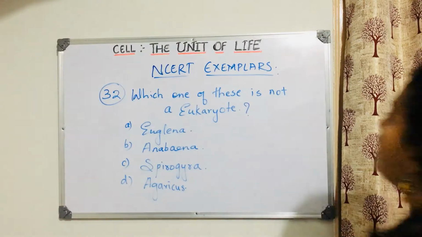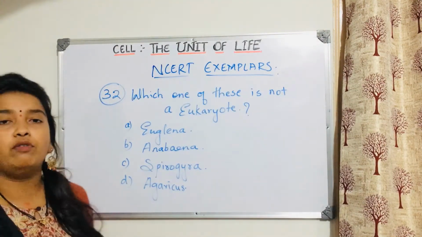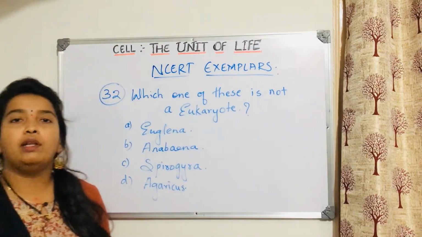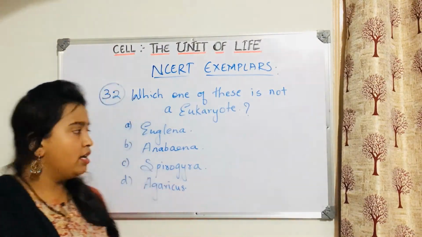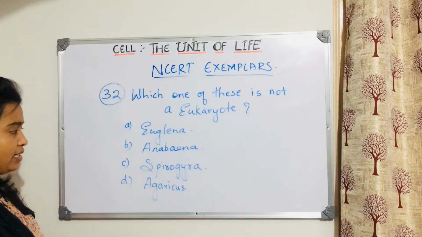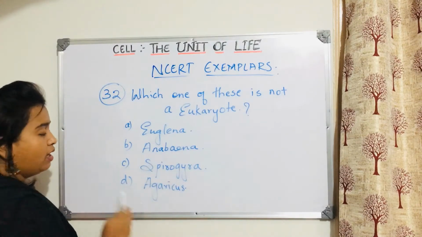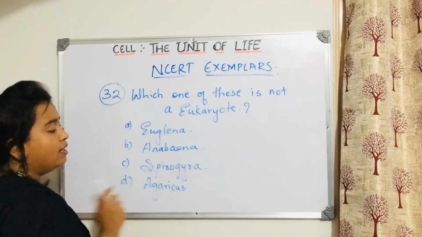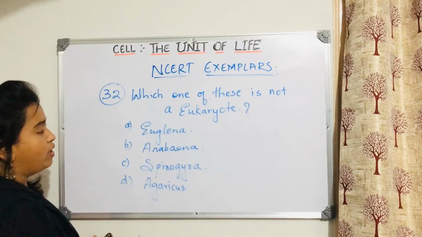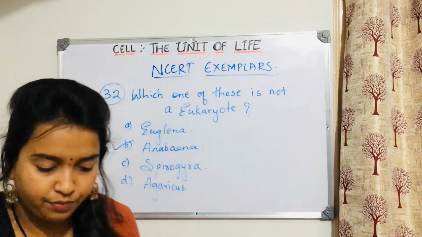So what will be the answer here? Which of these is not a eukaryote? That means you need to find out which is a prokaryote here. All the bacteria are prokaryotes, so which is a bacterium here? You will easily understand. Euglena is a protista, Spirogyra is a plant, an alga. Agaricus is a fungus. Then what is the answer? The answer is Anabaena. Take it down.